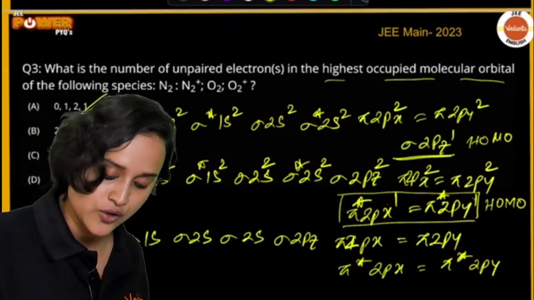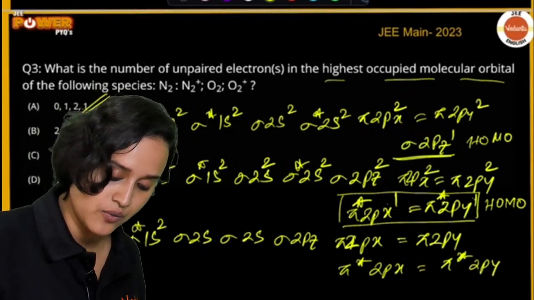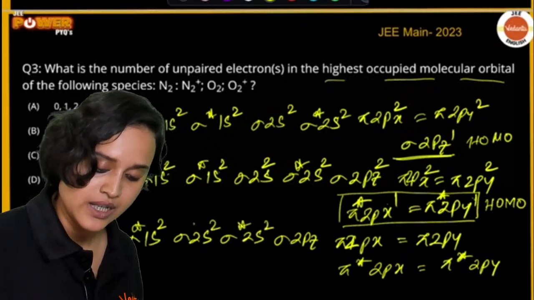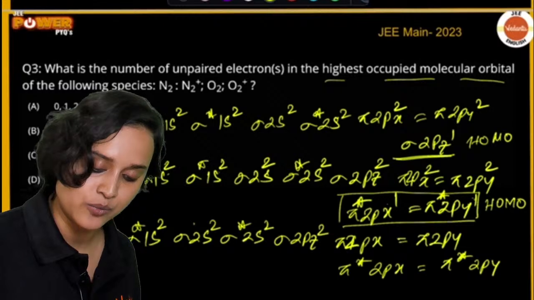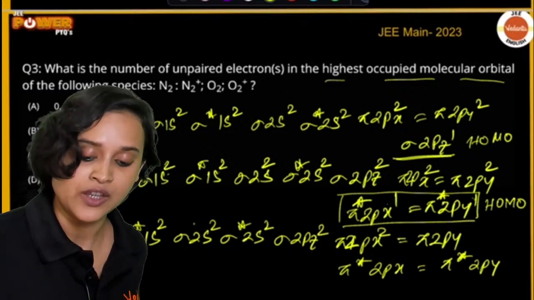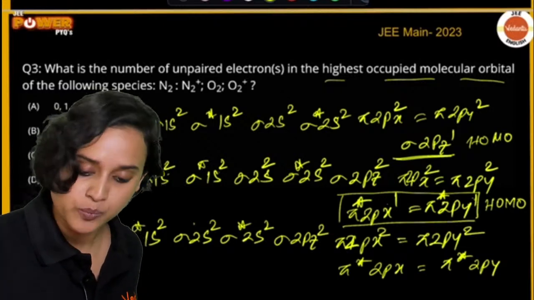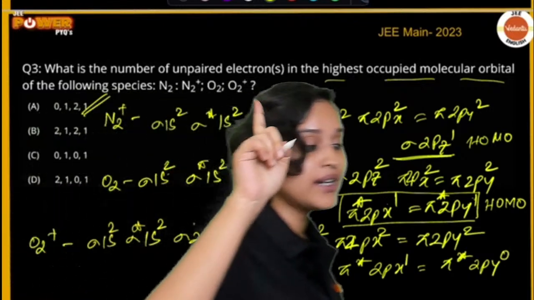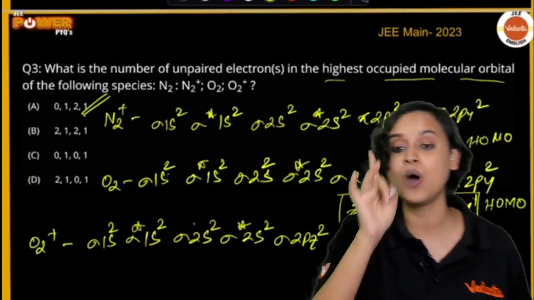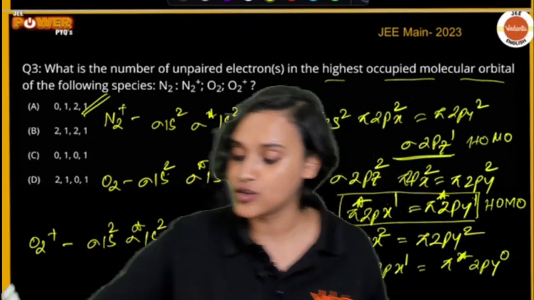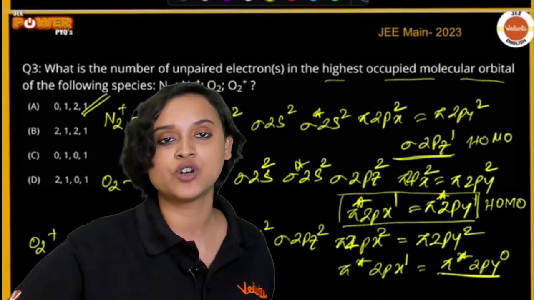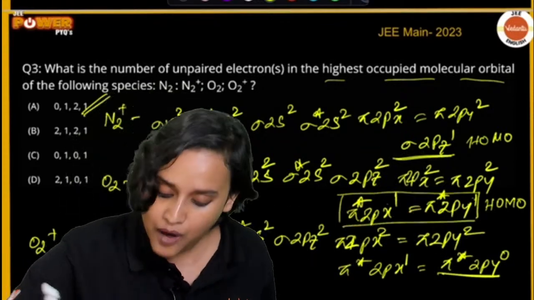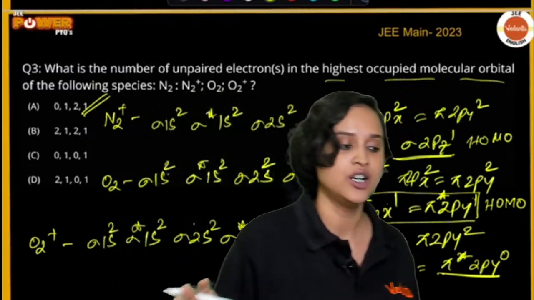Okay. Then what you do here? Sigma 1s2, sigma star 1s2, sigma 2s2, sigma star 2s2, sigma 2pz2, pi 2px2, pi 2py2, pi star 2px1 and pi star 2py0. O2 plus, that means 1 electron is less. So this becomes your highest occupied molecular orbital. And now do you understand? It will be 0, 1, 2, 1.